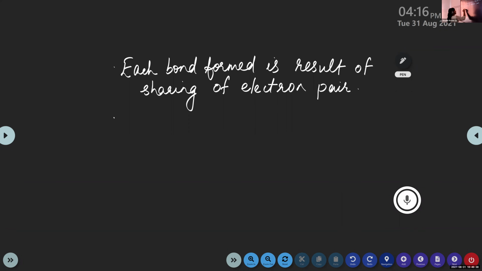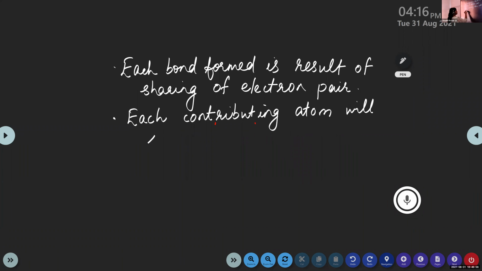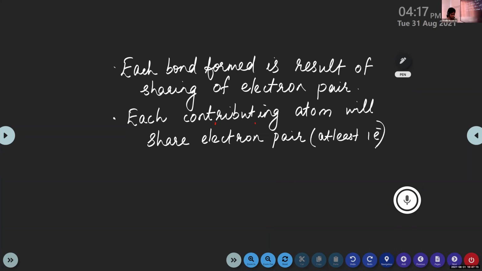And in the second condition, each combining atom will contribute, will share an electron pair. Share at least 1 electron. That's the second condition.